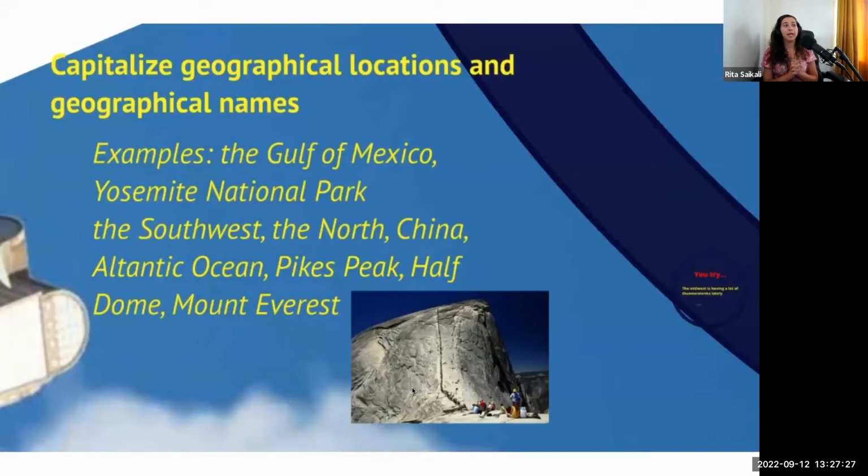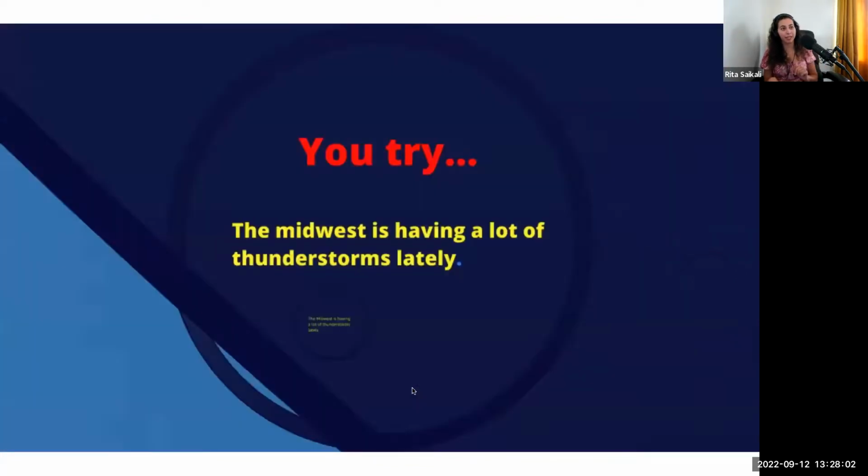All right. We capitalize geographic locations and geographic names, okay? Because it is technically a specific place, right? So for example, the Gulf of Mexico, the "of" is not capitalized because it's not part of the name. Yosemite National Park, the Southwest, the North, China, Atlantic Ocean, Pike Peak, Half Dome, Mount Everest. These are all specific names of specific locations. So we capitalize them. We capitalize the first letter, not the full name.